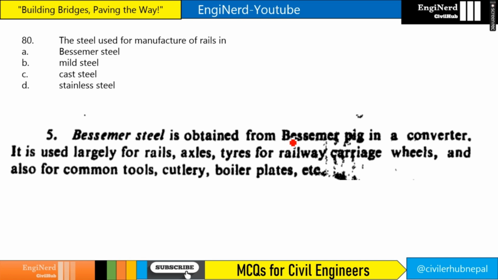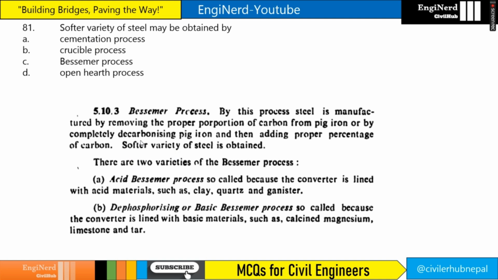The steel used for manufacture of rails is Bessemer steel, right? So if you see, Bessemer steel is obtained from Bessemer pig in a converter. It is used largely for rails. So our answer will be Bessemer steel. Softer variety of steel may be obtained by what? Bessemer process, right? So if you see here, in the Bessemer process, softer variety of steel is obtained.